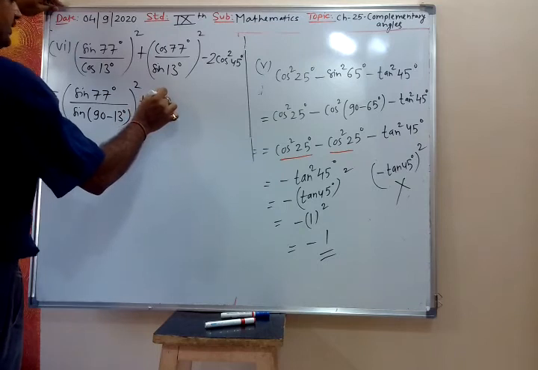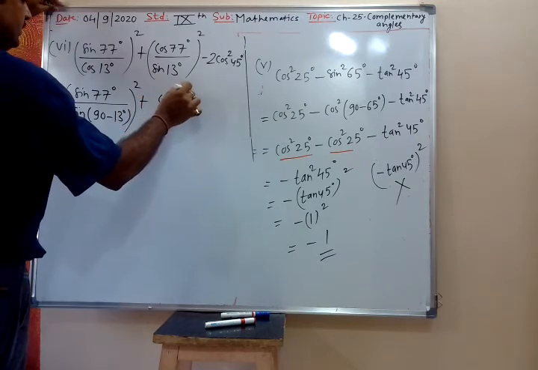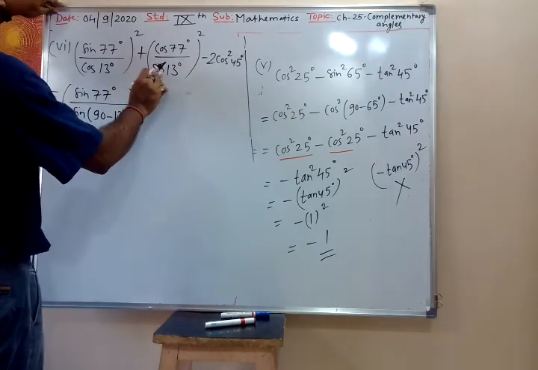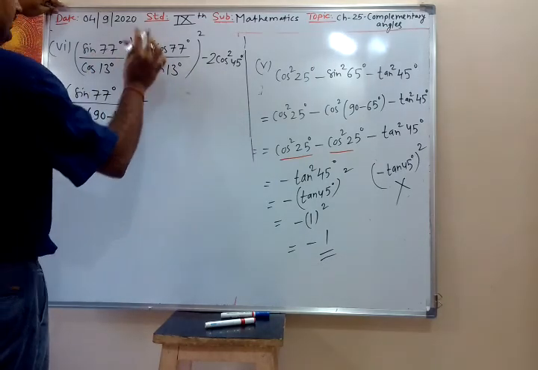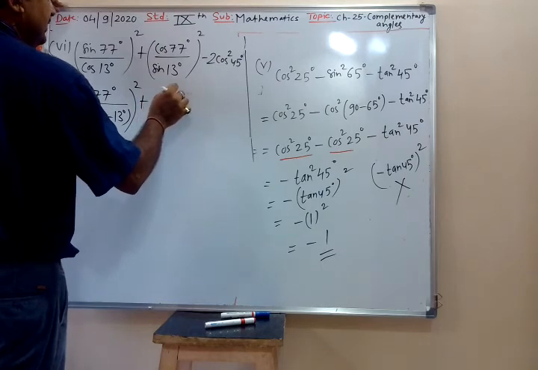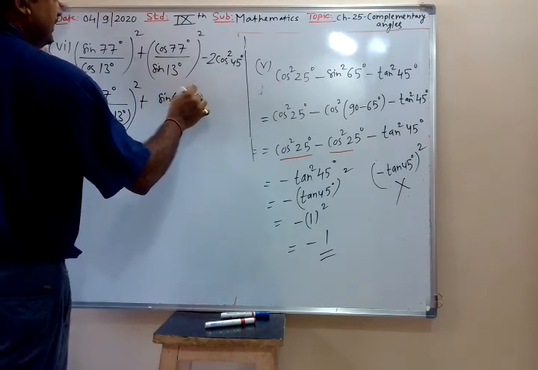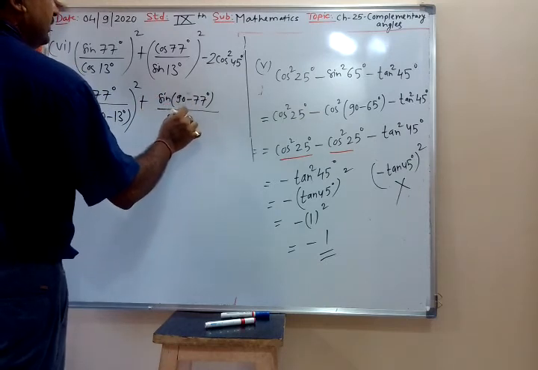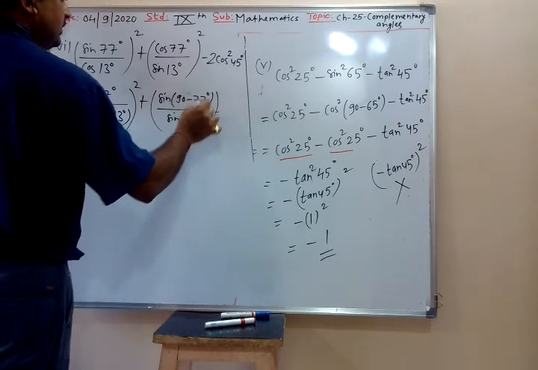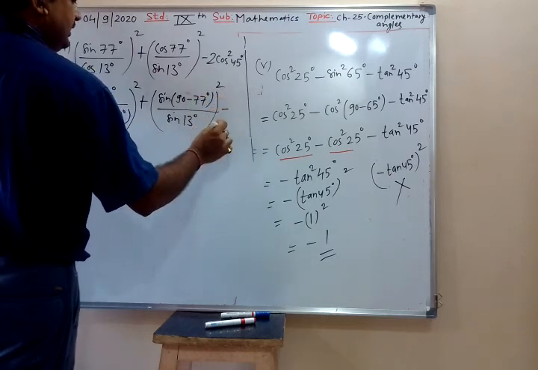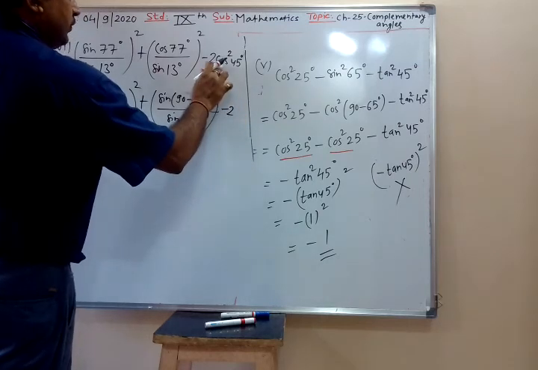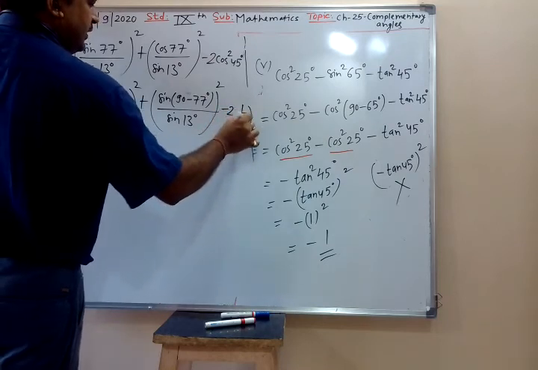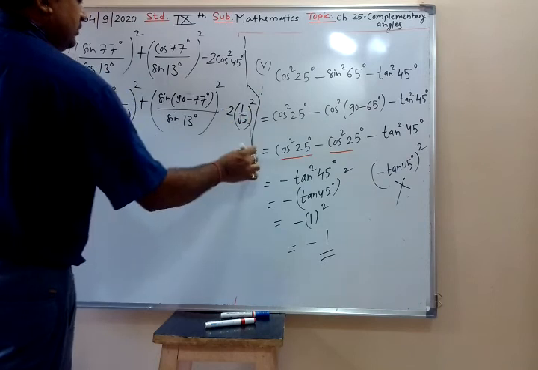Plus cos 77 degree. Sin I have fixed here, so this cos I will change. That will be sin 90 minus 77 degree upon sin 13 degree whole square, minus 2 cos square 45. What is cos 45? 1 by root 2, 1 by root 2 whole square.